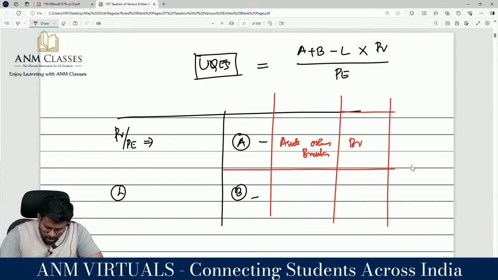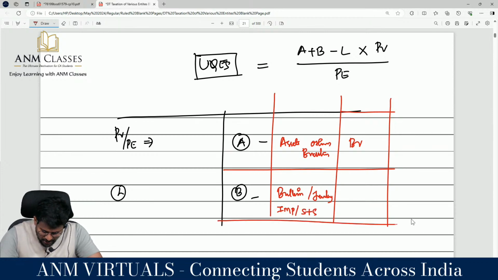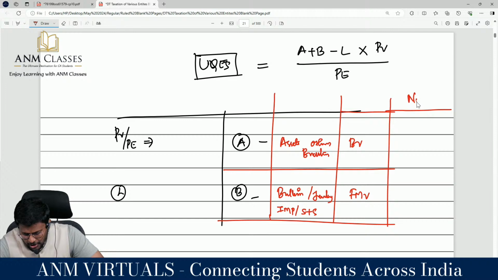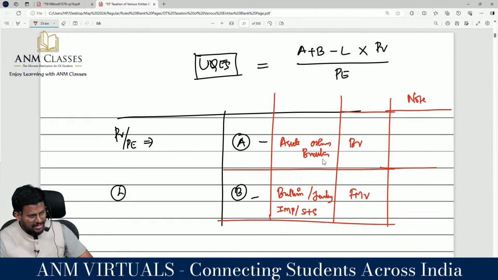Next, what is B? B means bullion, jewelry, immovable property, shares and securities, all those things. For that you have to take the fair market value. What is the special note? When you are calculating the assets other than bullion, you have to take the book value as reduced by